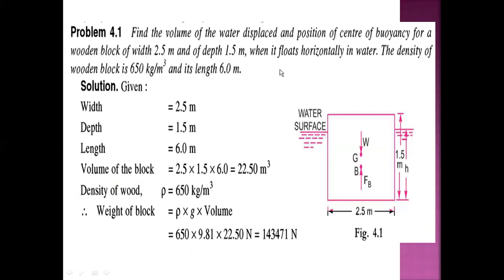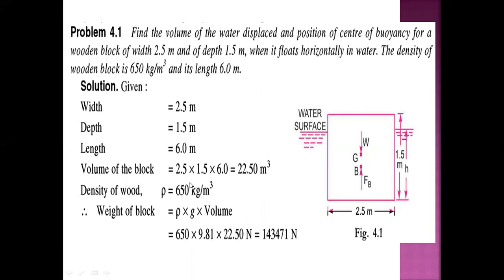Now the solution. The given terms are width, depth and length. Therefore the volume of this block will be width into depth into length, that is volume of block equal to 2.5 into 1.5 into 6, which is equal to 22.5 meter cube.